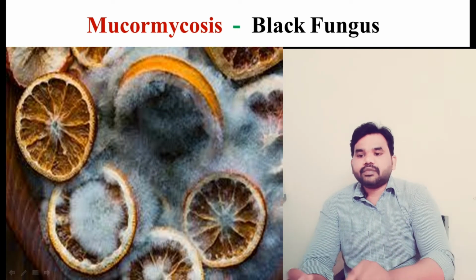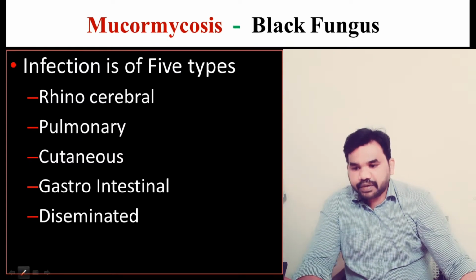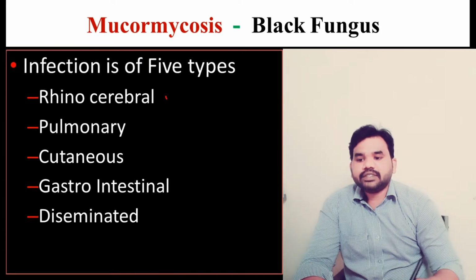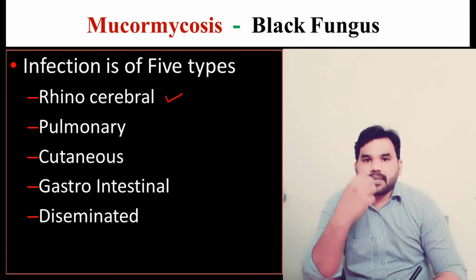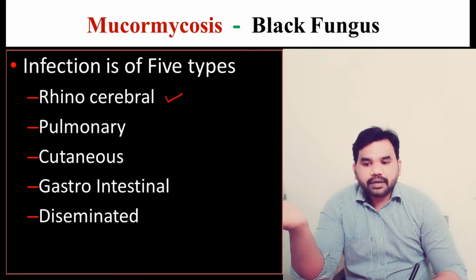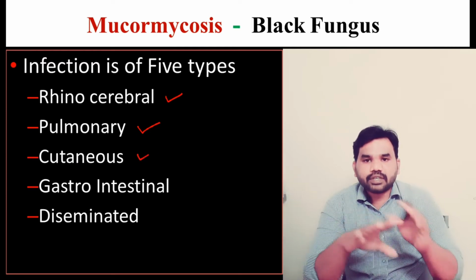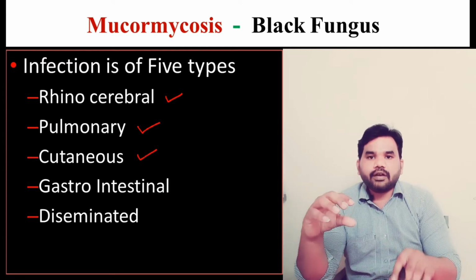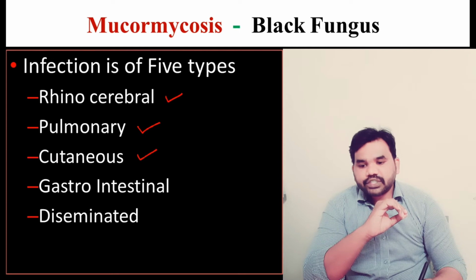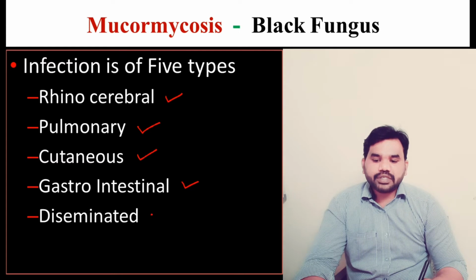Now, what are the types of this infection? Here we have 5 types of infection. First one is rhinocerebral. That means it will enter from the nose, and it will infect the brain part. Pulmonary means it will infect the lungs. Cutaneous means it is superficial, that means it will infect the outermost layer of our body, the skin. And gastrointestinal means the stomach and intestines, and disseminated means it will spread all over the body.